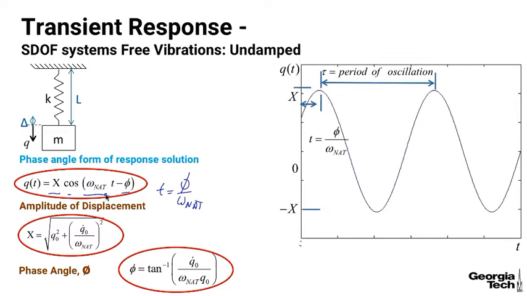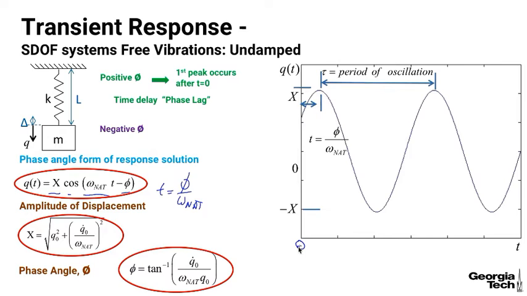And then we have the period of oscillation between two peaks, how long it takes for a cycle to occur. And so for a positive phi, you can see that the first peak occurs after time equals 0. Down here is time equals 0. And we call that a phase lag because the response lags by a certain amount of time.